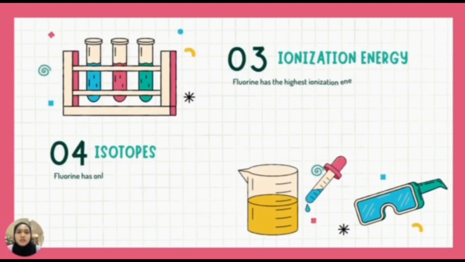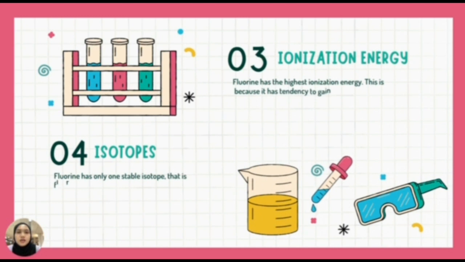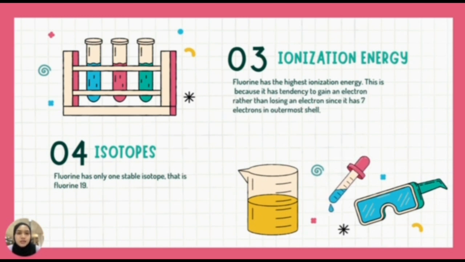The third chemical property of fluorine is its ionization energy. Fluorine has the highest ionization energy. This is because it has the tendency to gain an electron rather than lose an electron, since it has 7 electrons in the outermost shell. And the fourth chemical property of fluorine is its isotopes. Fluorine has only one stable isotope, and that is fluorine-19.